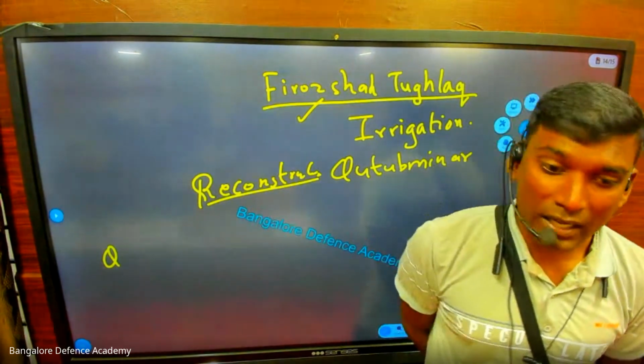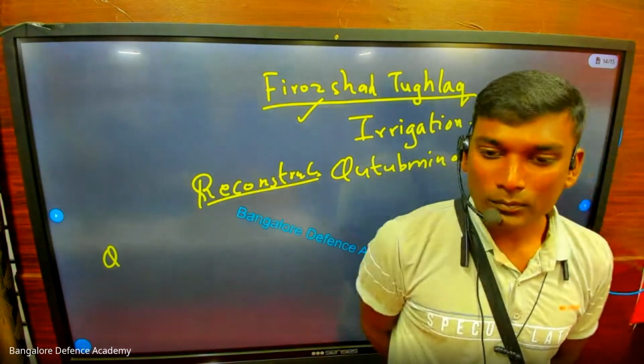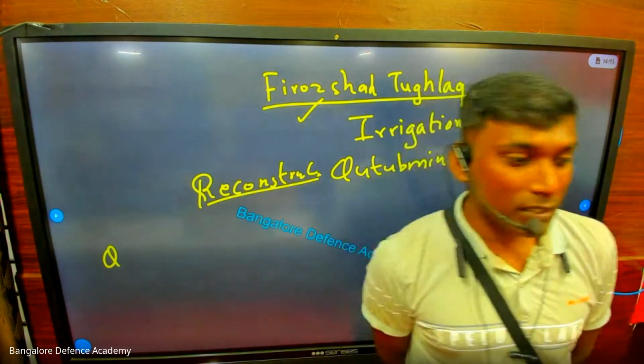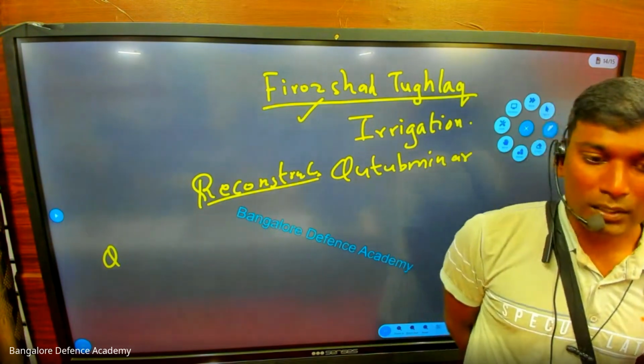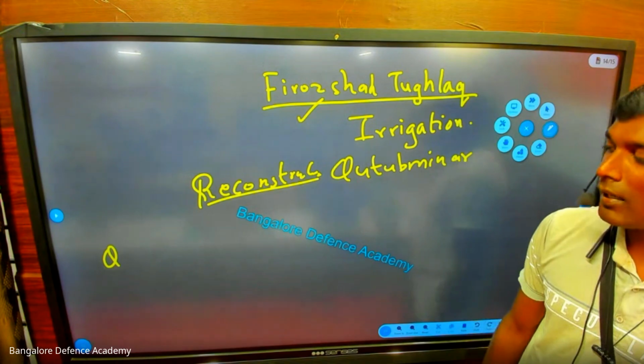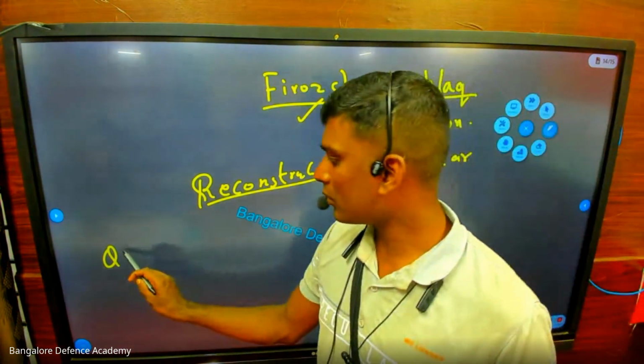Who is the first slave king? Qutbuddin Aibak. Who is called Lakhbaksh? Qutbuddin Aibak. Who is the first Ilbari dynasty king? Who started the foundation of Qutub Minar? Who built Adhai Din Ka Jhonpra? Who died while playing Chaugan? Qutbuddin Aibak. Tell me the name of the saint. Khwaja Qutbuddin Bakhtiyar Kaki.